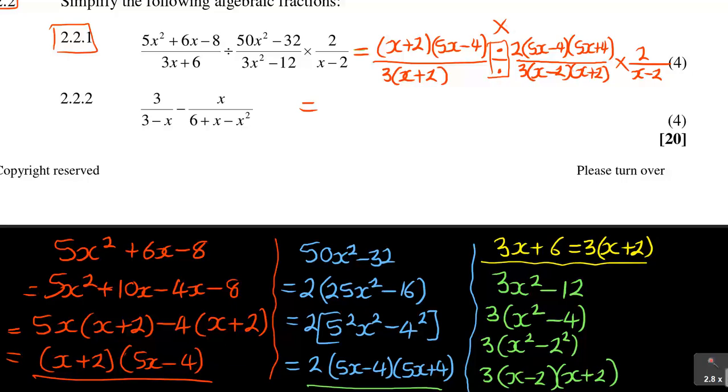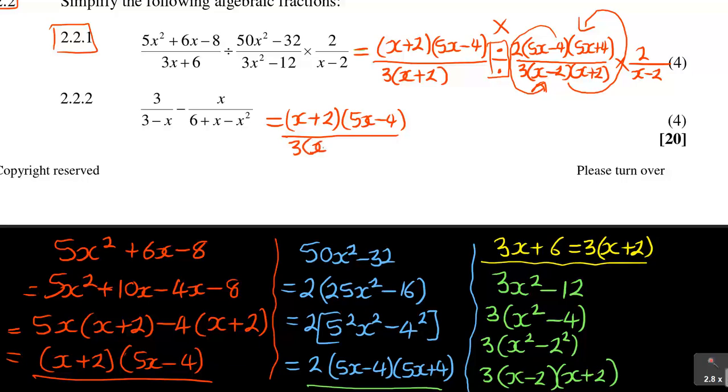Then when it changes to a multiplication, this bottom will go to the top and this top will come below. So you interchange them. Remember, changing from division to multiplication. So I will have my x plus 2, and then I've got my 5x minus 4 over 3 into x plus 2.